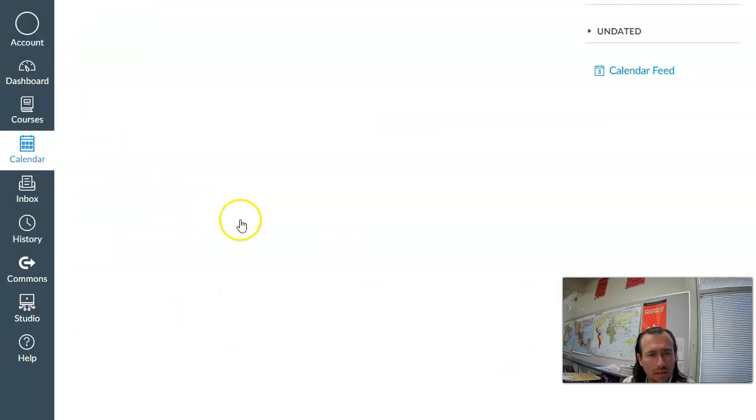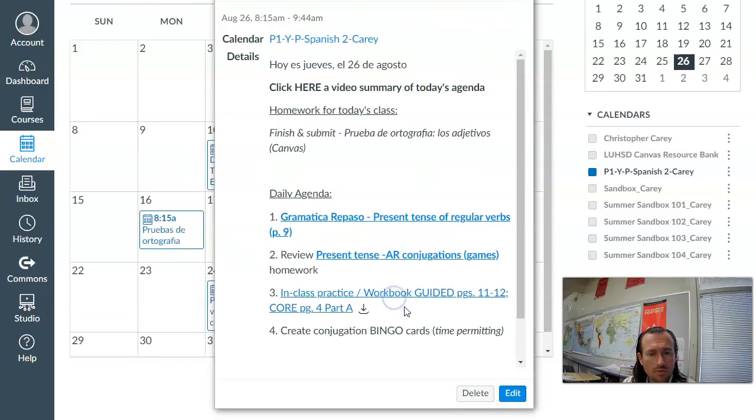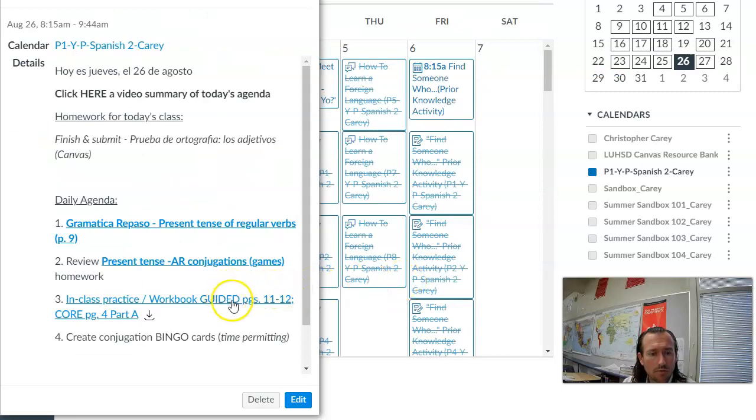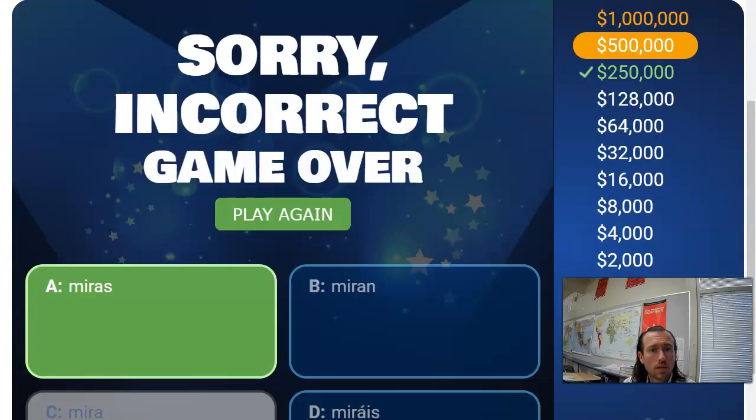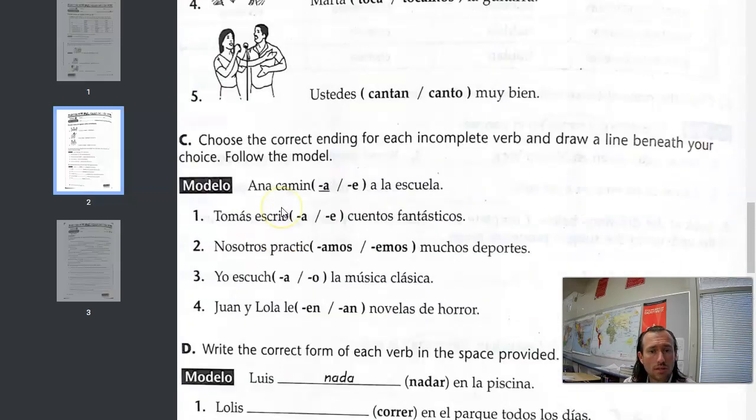And then taking a final look at the rest of the agenda for today, you have some in-class practice here out of the workbook, guided workbook pages 11 and 12. And then core workbook page we'll probably not get to today. We'll have to save that for next class. Don't need to turn it in, these workbook pages. These are just for practice. So you can click there, and it'll take you to this link.